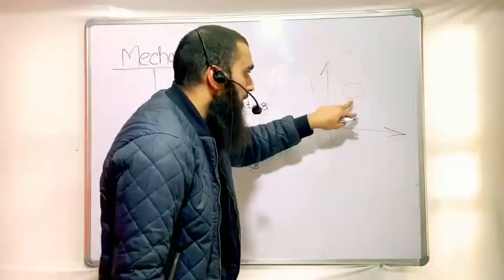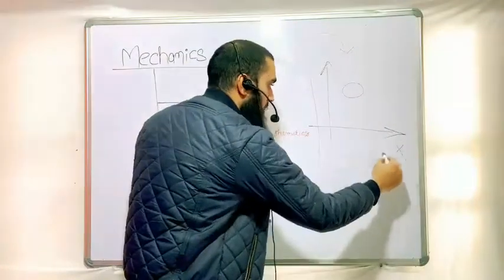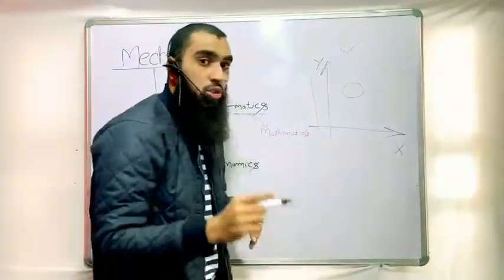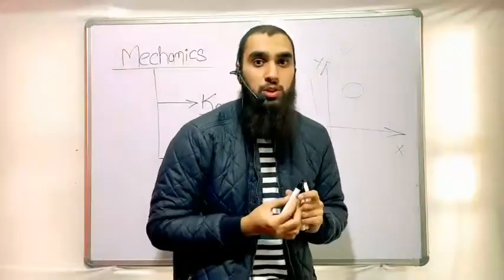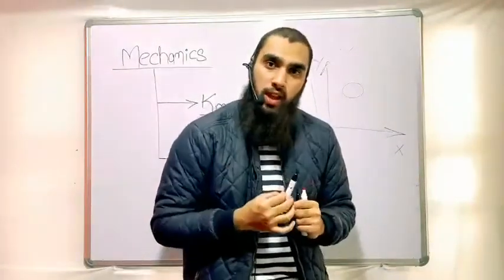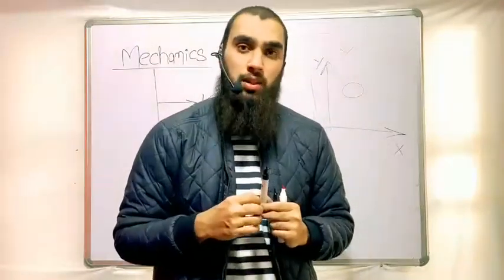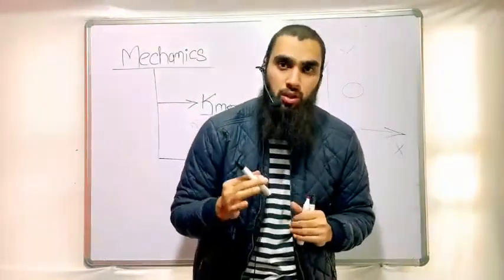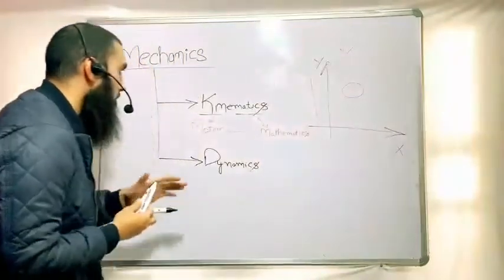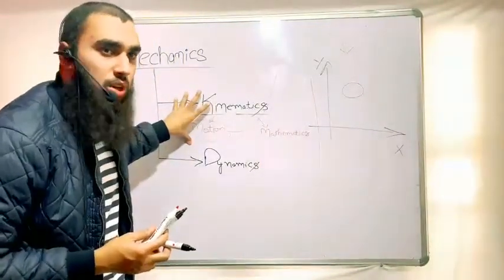So this is the body, and we are locating it with respect to the Cartesian coordinate system. Now this body is changing its position. If it is changing its position with respect to time, that means the time is also varying here. If the time is varying, we have to measure the time also. So in mechanics, for the measurement of time, we will simply be using the clock from today onwards. So this was a brief introduction about kinematics and what the term kinematics means.